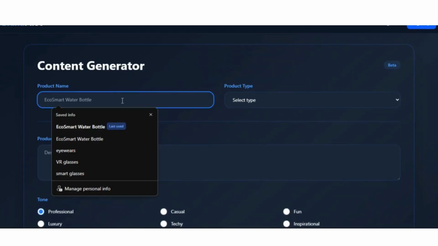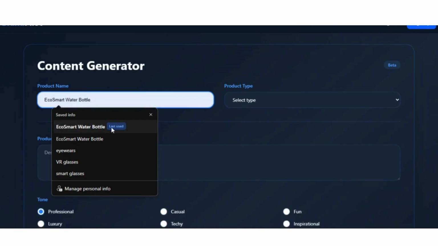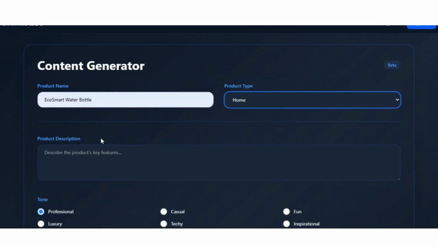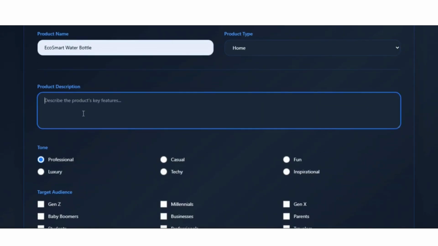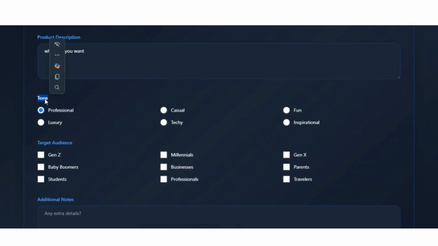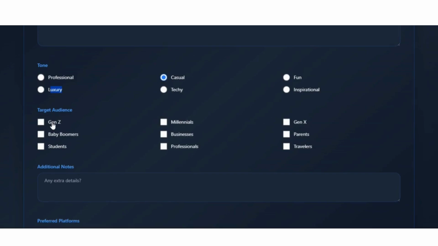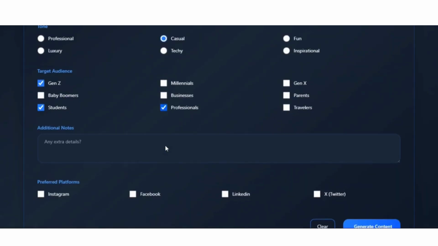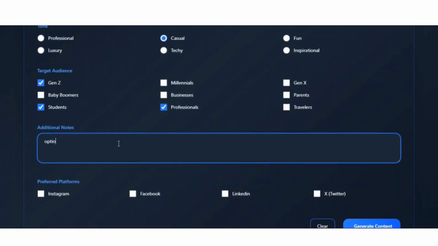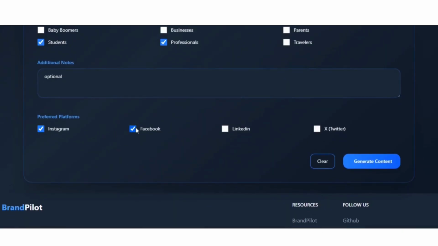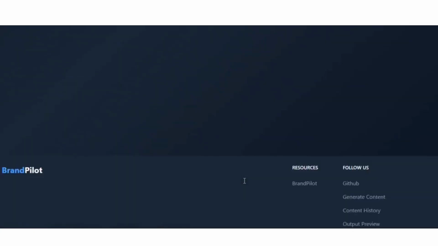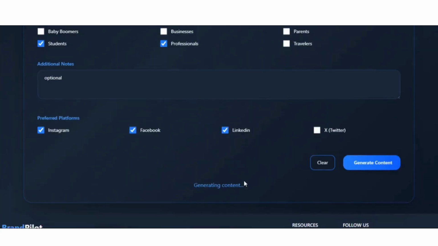This is the content generator page in which brands have to add their product name. So let's take EcoSmart water bottle, and then we have a product type. So let's add home appliance. If you want to add any specific product details, you can, but currently I'm just skipping that. That will be dealt with by our AI platform, and you have to set the tone here. We have multiple tones. I want to currently focus on the casual tone, and then we have target audience, where I'm selecting Gen Z students and professionals, and then we have additional notes, which is very optional. Then we select our preferred platforms, then hit generate.